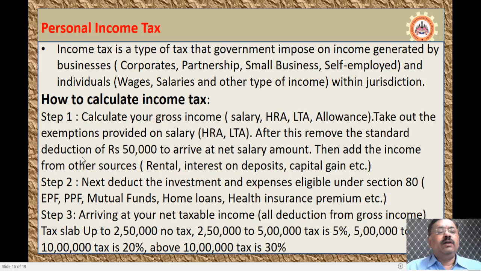Okay. Now the second step is to deduct the investments and expenses eligible under 80C. That means the expenses that can be deductible under 80C are EPF, that is Employee Provident Fund, PPF, sorry, it is Public Provident Fund, mutual funds, home loans, health insurance premiums, etc.